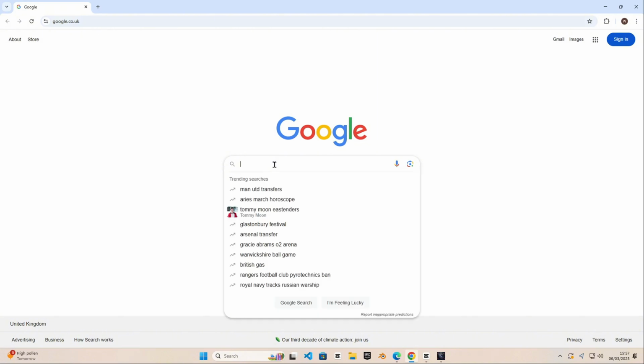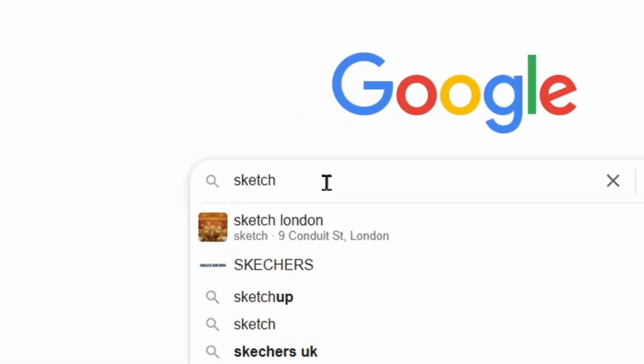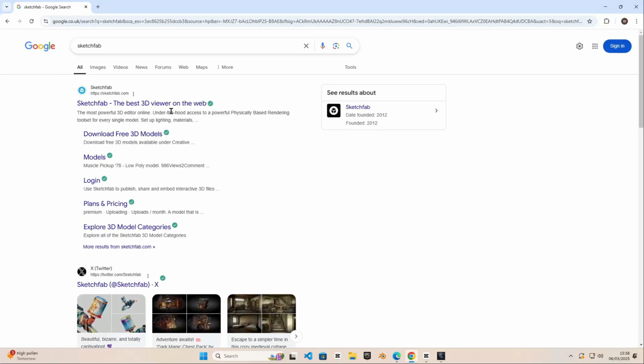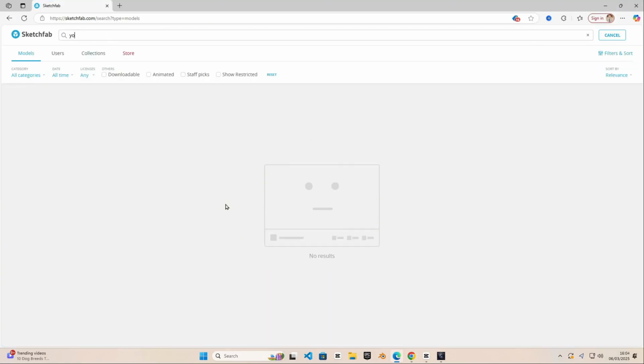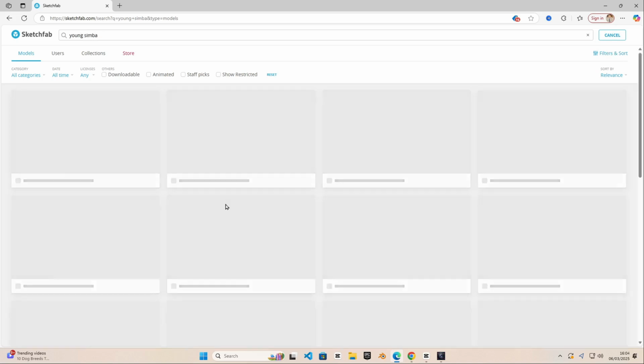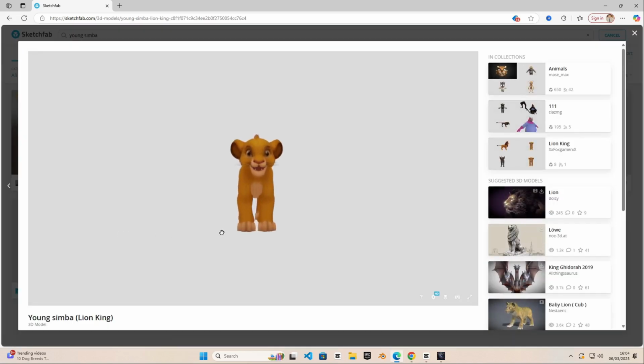I went to Sketchfab straight away to get my 2 models of Simba and Rafiki. Once I was there, I opened it up and I searched young Simba specifically to get the young version. And I found there were lots of models, but I liked this one the best.